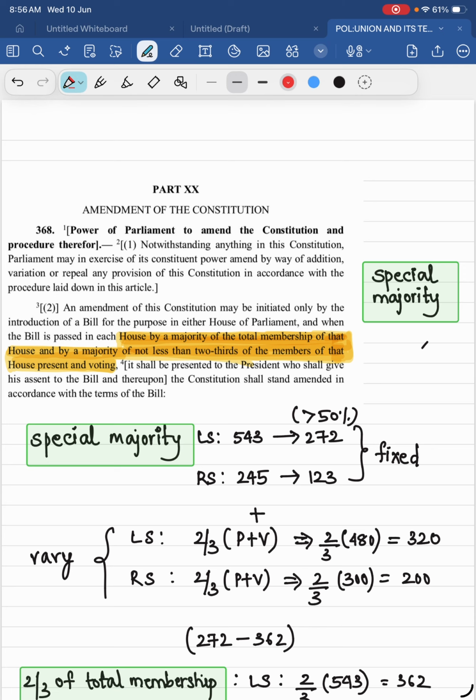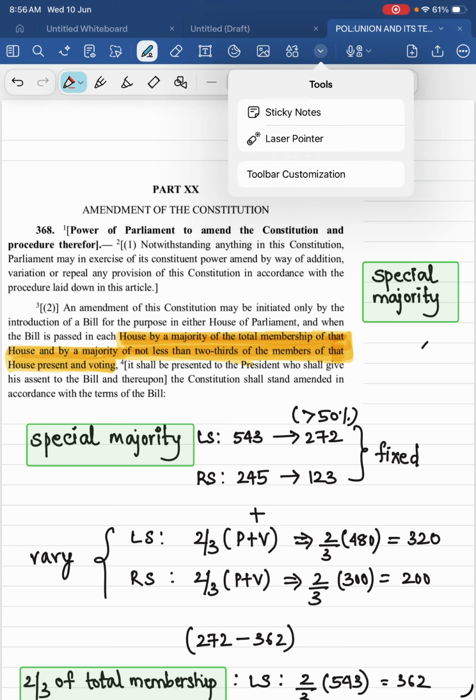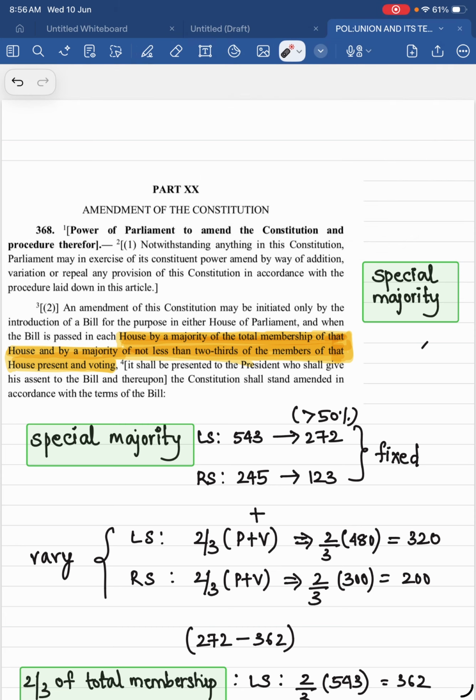Before that, I'll tell you, here you have two conditions. Those two conditions need to be satisfied. The first condition is majority of total membership of the house, and the second condition is majority of not less than 2/3 of members present and voting.